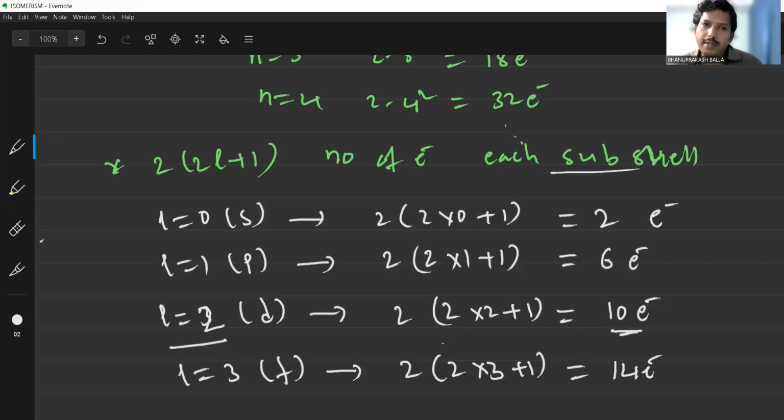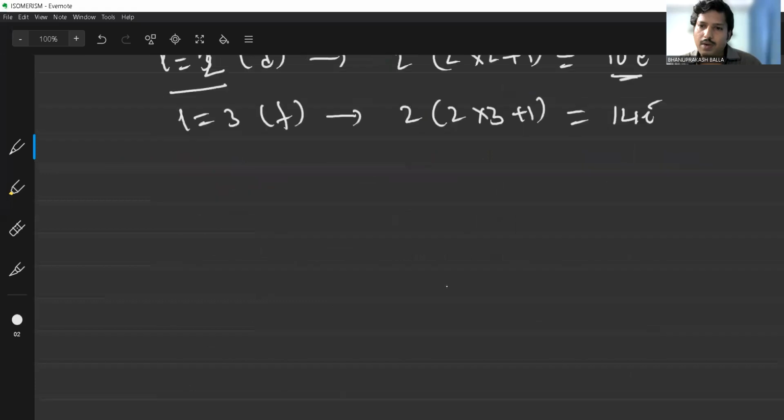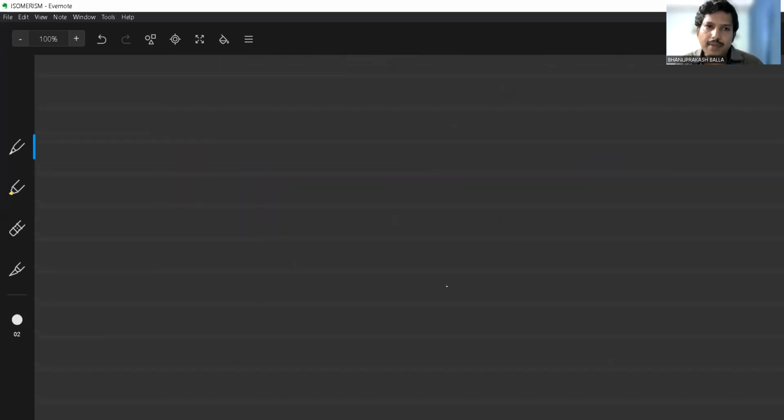So this formula indicates the number of electrons present in each subshell. The 2n square formula indicates the number of electrons present in a particular stationary orbit, the main shell. Okay, that is the difference between both the formulas. And next, the third quantum number. So what is the third quantum number called?